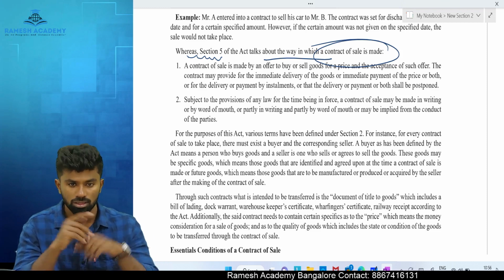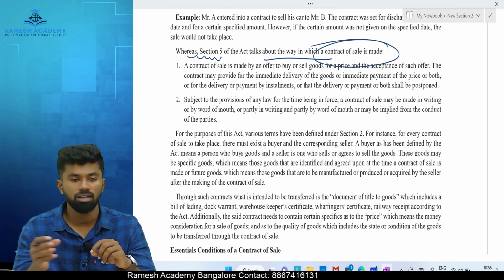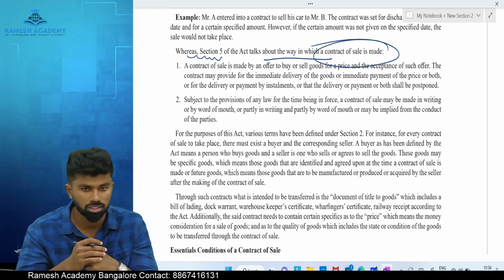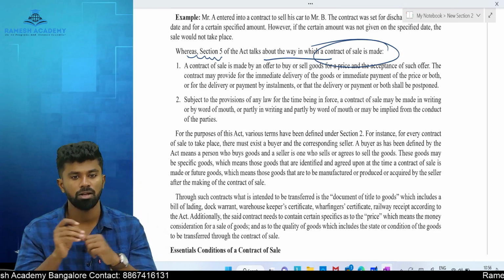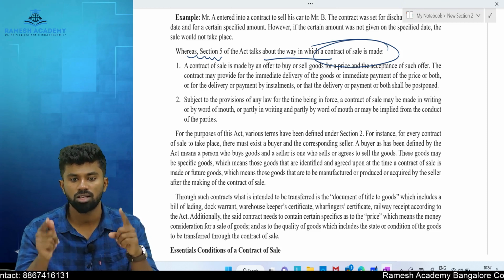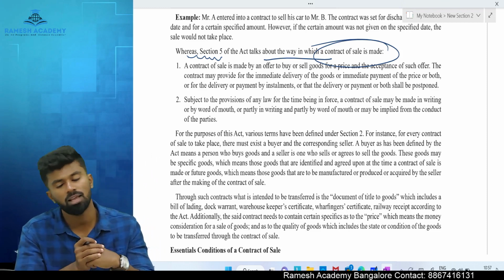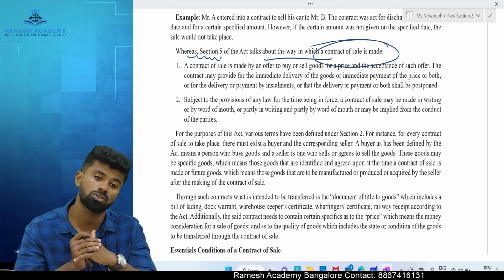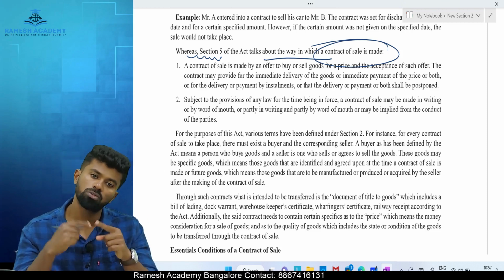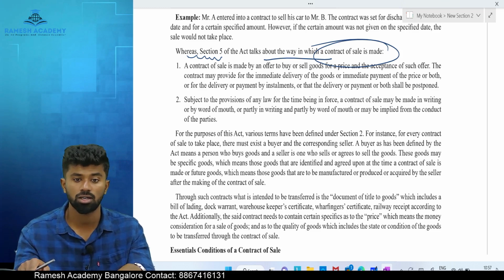Sale. And in that contract of sale, the parties may agree that there can be immediate delivery of goods, or the delivery of goods is done on a future date, or there can be immediate payment of price, or both may be concurrent. What is concurrent? Made at the same time. Or they can be postponed to a future date. Let's say I made a contract today saying that I will deliver the goods after 10 days, and you will say you will make a payment after 15 days. Here both delivery and payment are postponed to what date? Future date. It is other than the contract date.